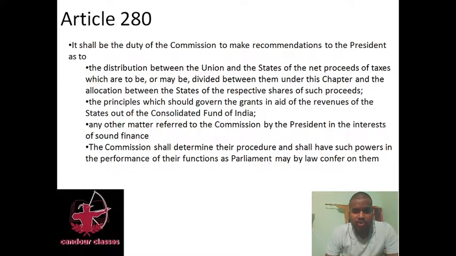Then, any other matter referred to the commission by the President in the interest of sound finance. The commission shall determine their procedure and shall have such powers in the performance of their functions as Parliament may by law confer on them. Once the Finance Commission has given its recommendations, then based on those recommendations, the budget of a particular year will be created in our Parliament, and that will be executed.